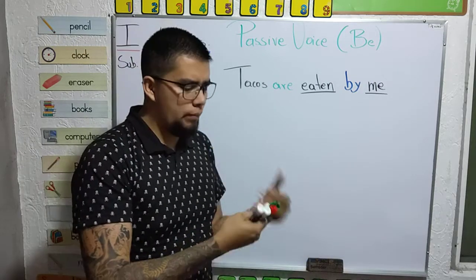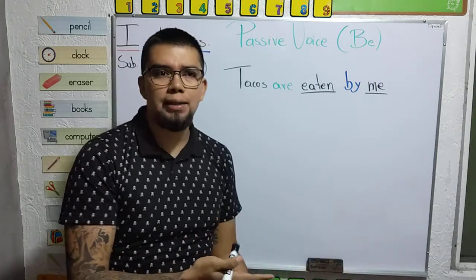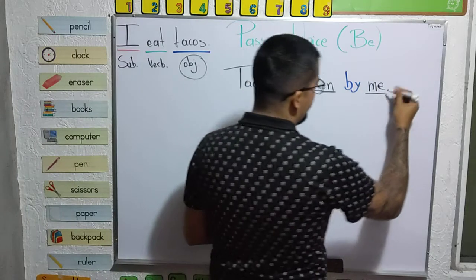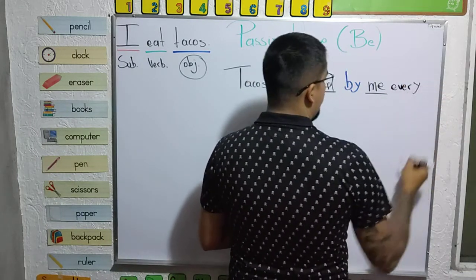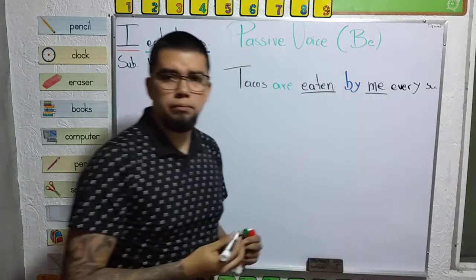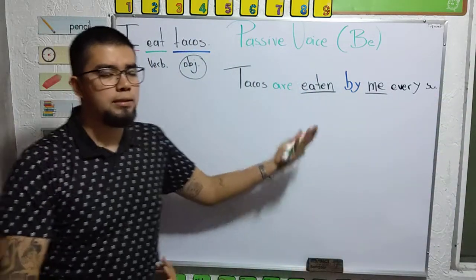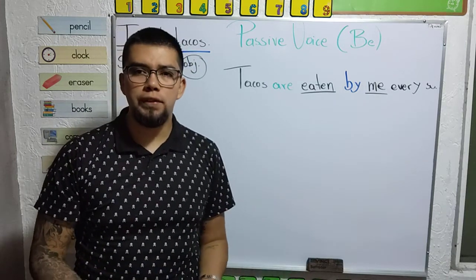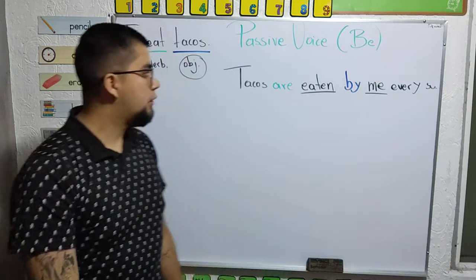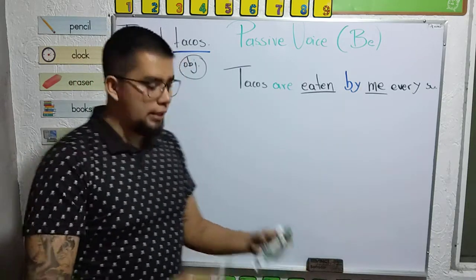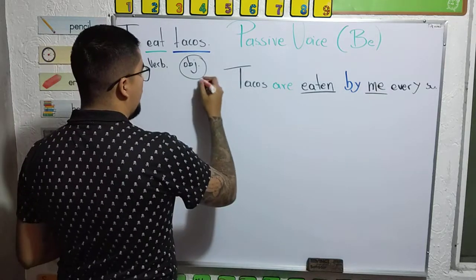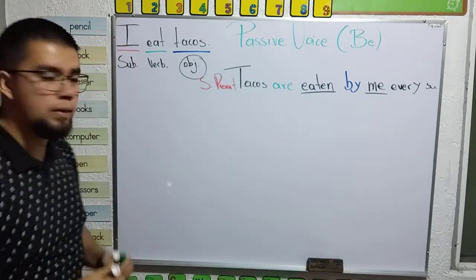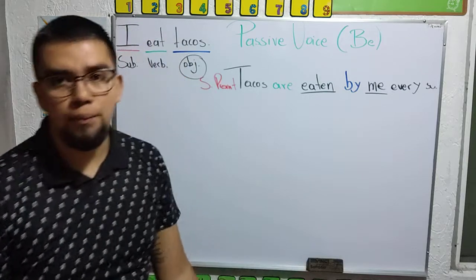Obviously, this is an example. In a real life situation, you're going to add a complement more to specify. Like tacos are eaten by me every Sunday. Obviously, this is formal English. You're going to use this more in scientific texts, articles, etc. So, tacos are eaten by me. It's in, as we said, simple present, because my verb to be indicates simple present.